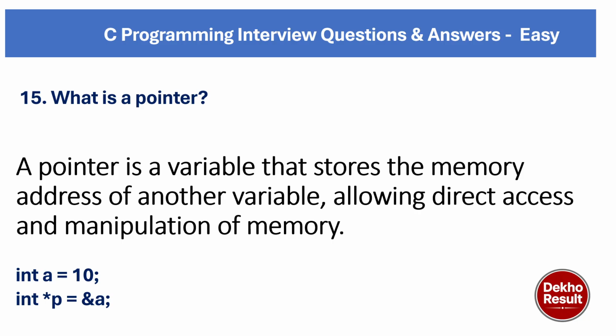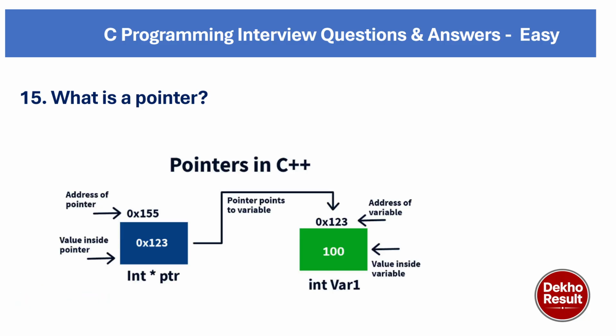Suppose whenever we write a letter to anyone, or give anyone the address of our house, the house address actually points to the house location. The pointer works in a similar way. You can also see a pointer in C++ here. We have declared a variable int var1, and the address of the variable is 0x123. The pointer points to 0x123, which is int var1, and its value is 100. This is how a pointer actually works.